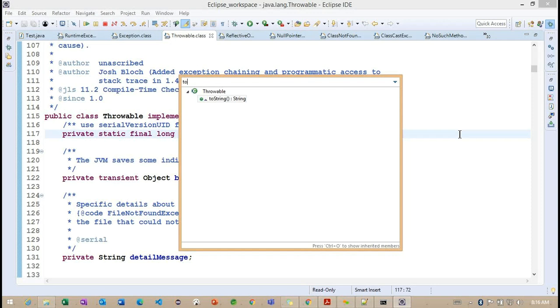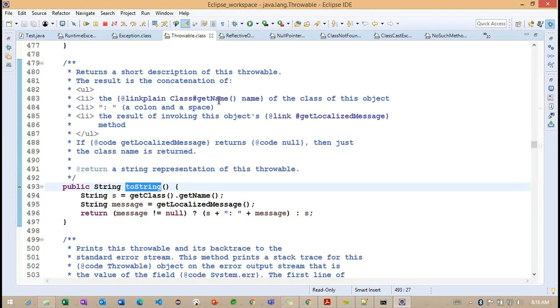Now we need to focus here inside this particular Throwable. We are having the toString method, because we already discussed this toString. This toString is available in the Object class, and we overrode it inside this Throwable class. Why did we override it in the Throwable class? To print the message with a different format. So what is the message we are going to print? The exception message here. Okay, let's see how we are trying to print.